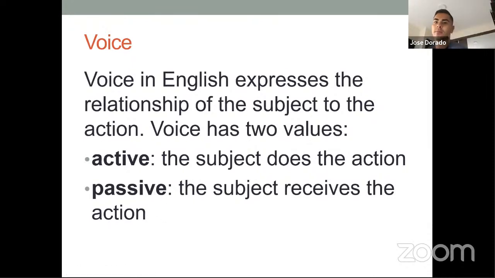Voice in English expresses the relationship of the subject to the action. Voice has two values. Active, the subject does the action. Passive, the subject receives the action. All right, perfect. Thank you very much.